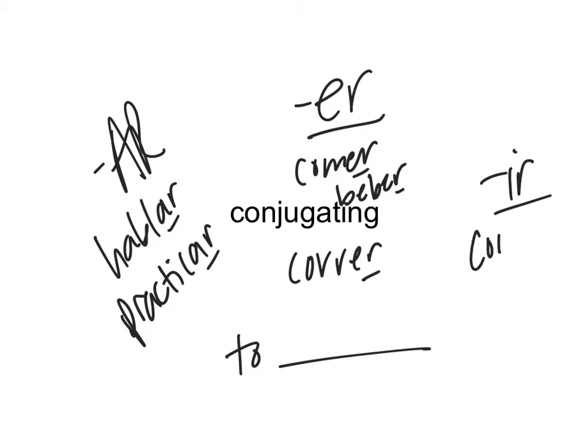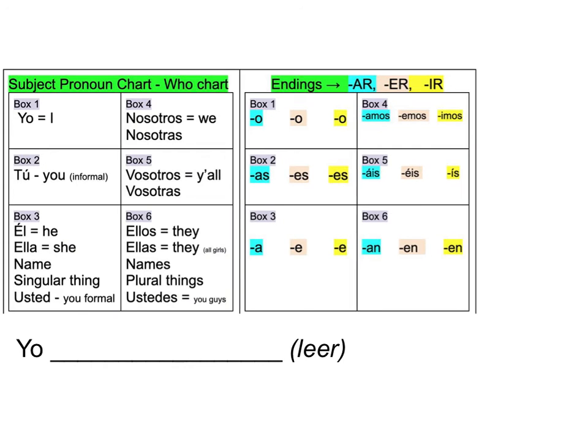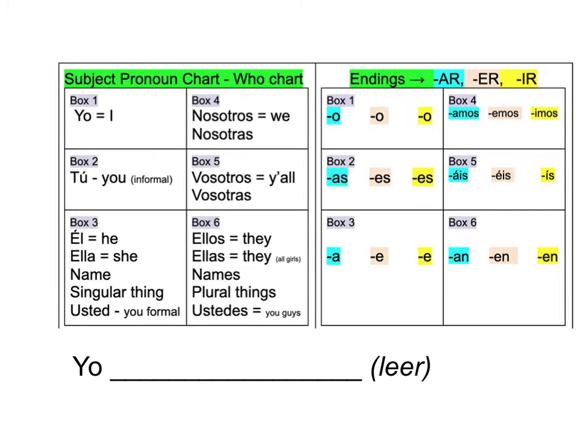IR verbs. A new one we learned, compartir, to share. So not saying "to share," but I share, you share, he shares. All right, here we go. So this should look pretty familiar, right? This is what's going to help us. That tells us where to start.